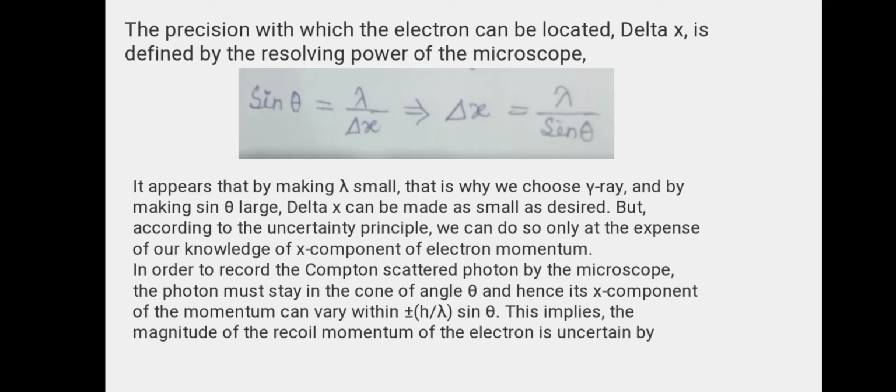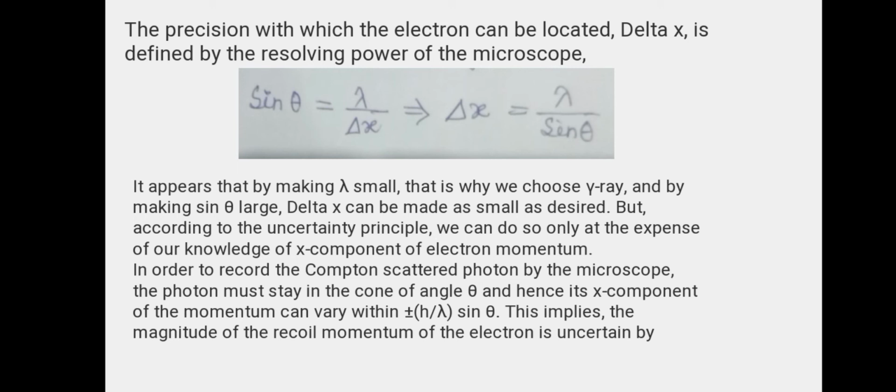in the precision with which the electron can be located, delta x is defined by the resolving power of the microscope. So, sin theta equals lambda by delta x, which implies that delta x equals lambda by sin theta. It appears that by making lambda small, this is why we choose gamma ray, and by making sin theta large, delta x can be made as small as desired.